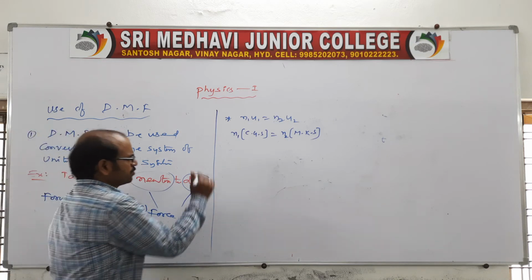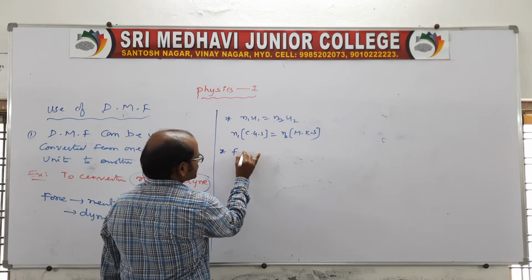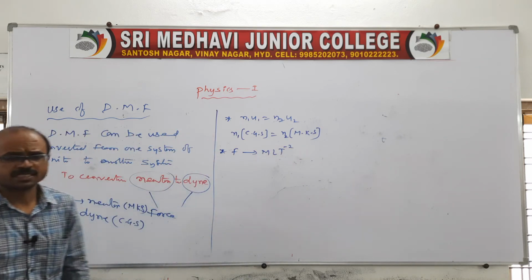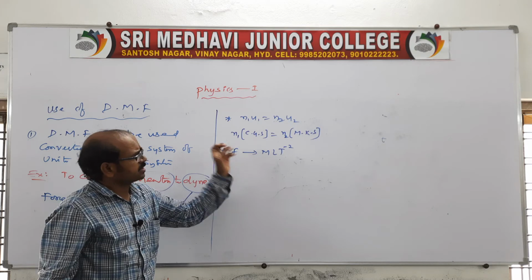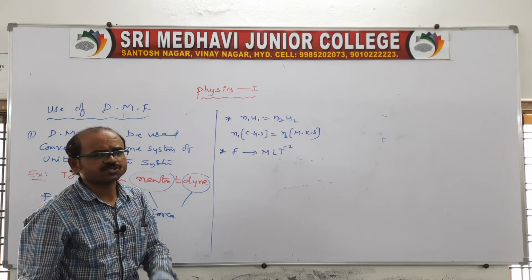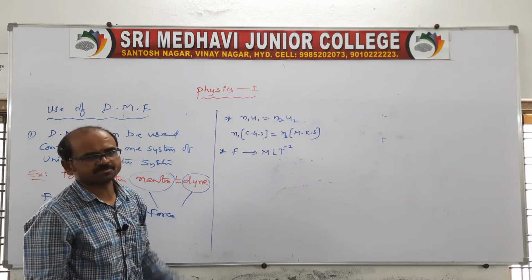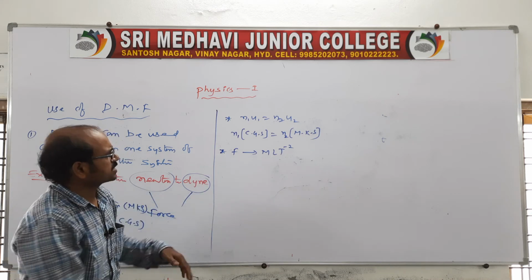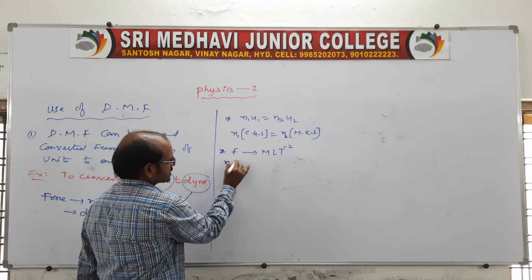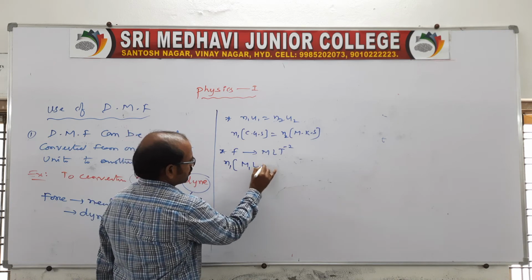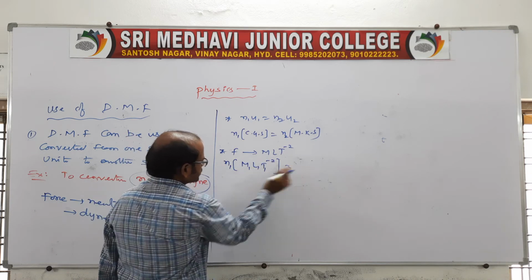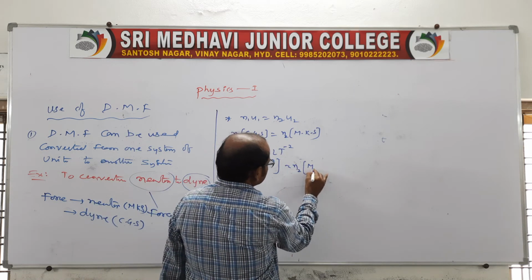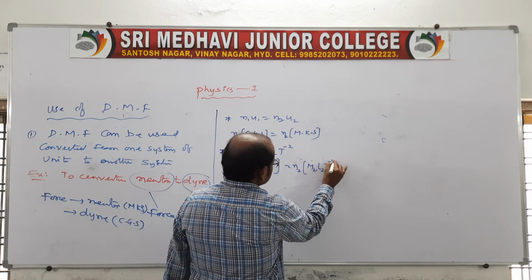Before that, we know the force dimensional formula is M L T power minus 2. The dimensional formula is the same in both CGS and MKS. It is not different in different systems; in all systems, dimensional formulas are the same. Now let us write, for CGS, M1 L1 T1 power minus 2, and in the same way, for MKS, M2 L2 T2 power minus 2.